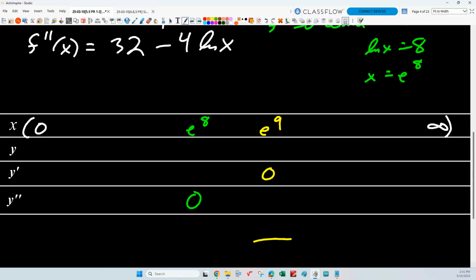We've got to analyze this thing. I've got to know what's going on at e to the 9th. So yeah, we need the sign. We'll use the second derivative test. We need the sign of the second derivative.